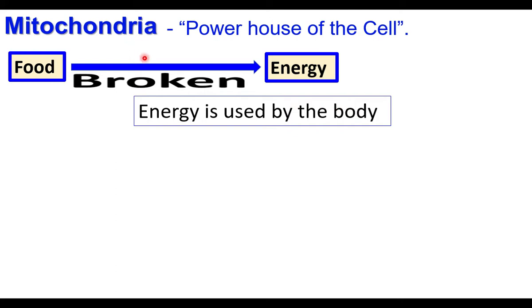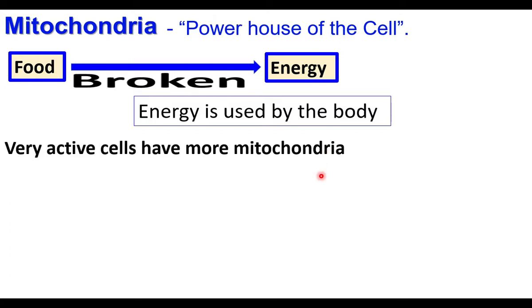Mitochondria produce energy inside the cell by using oxygen. We breathe in oxygen, that is aerobic respiration. That oxygen is used by the mitochondria to break the food material that produces energy. This energy is used by the body for various activities.